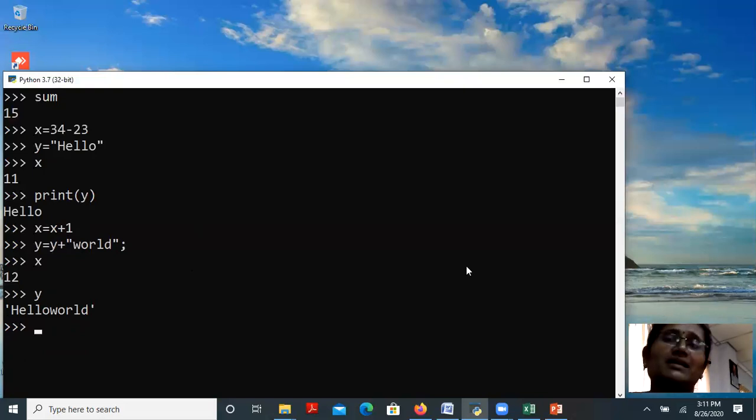So a variable is used in a programming language to store a value. Whatever value we assign will be stored in that particular variable. Then it automatically allocates the memory.